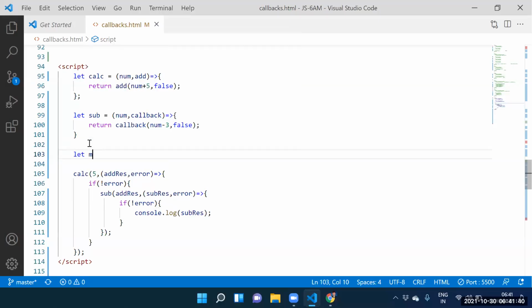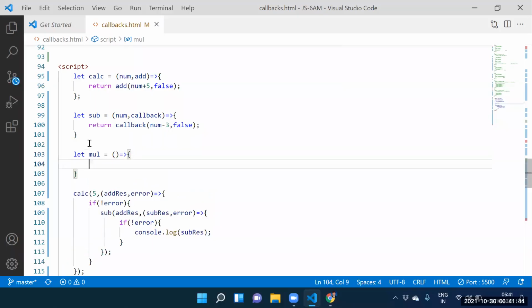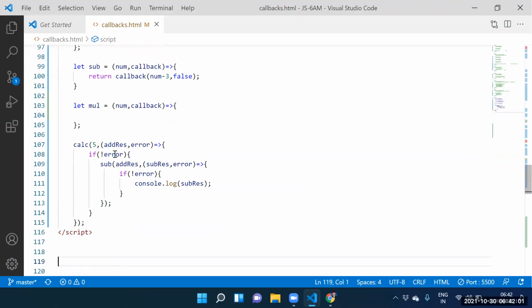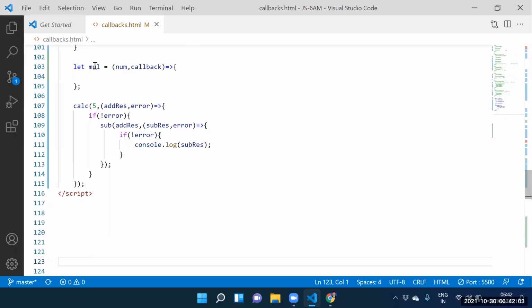Guys, can I create another function? Let multiplication equal to an arrow function. Here itself we need to pass the arrow function: num comma callback. Num comma what you want to supply, callback. Fine. Guys, can I call the multiplication function? Yes, sir.